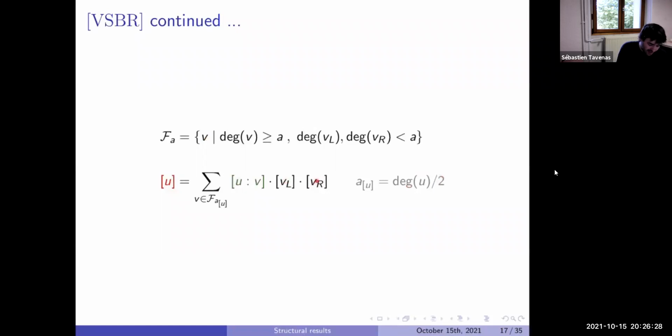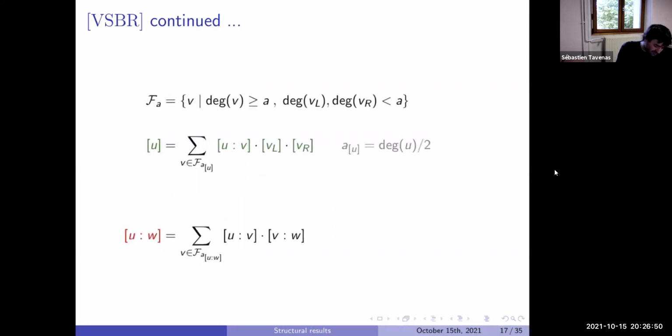Now, if we look at VL and VR, what we know is that they are strictly smaller than A, which is how we choose V. In particular, their degrees are strictly smaller than the degree of U divided by 2. So all these factors have degree smaller than degree of U divided by 2. That's okay for you. A bit more tricky is when you want to compute UW.